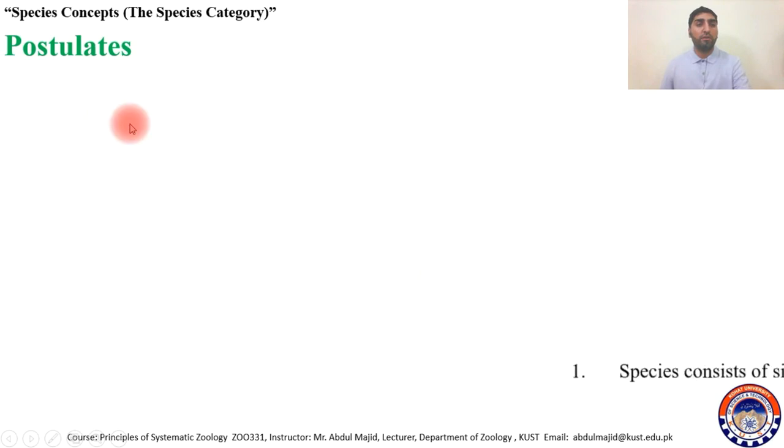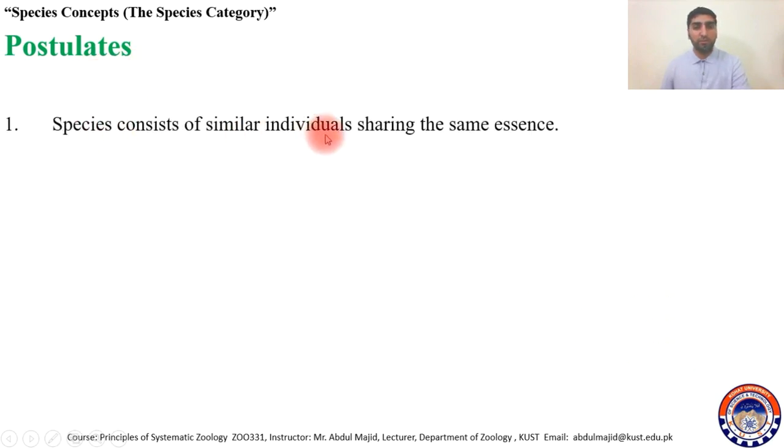And this postulate of the topological species concept is that species consist of similar individuals sharing the same essence. Means species consist of similar individuals. So similar individuals are species. They were not accepting any slight difference. If there is a difference, they would consider them a different species, not the same species.